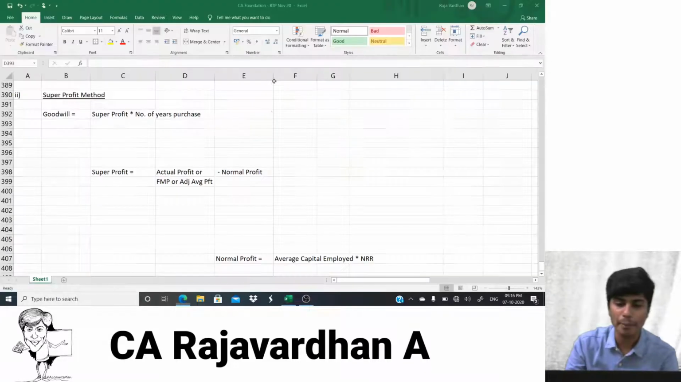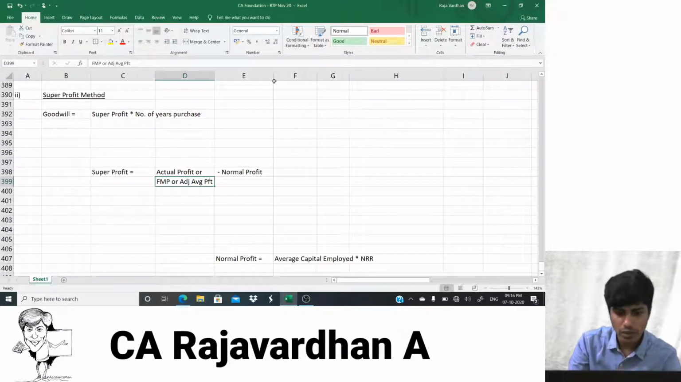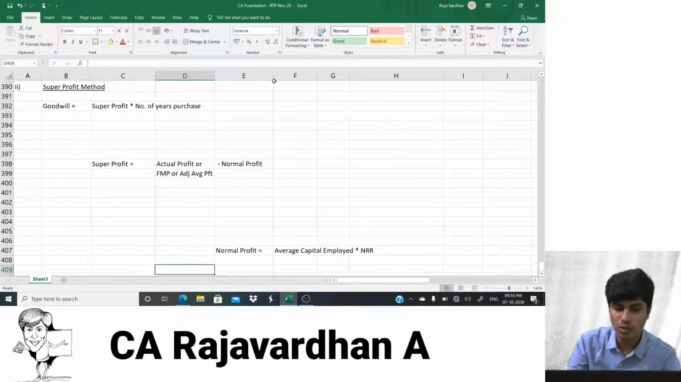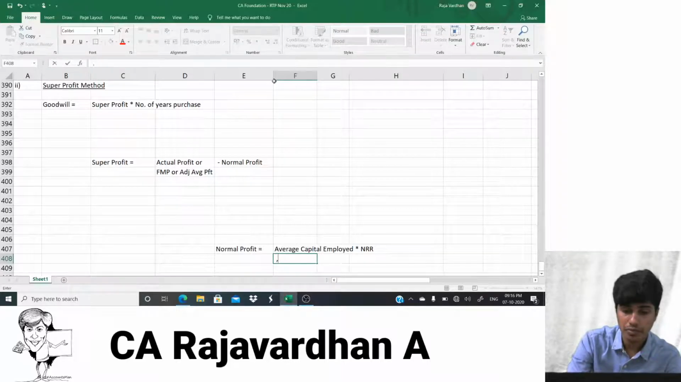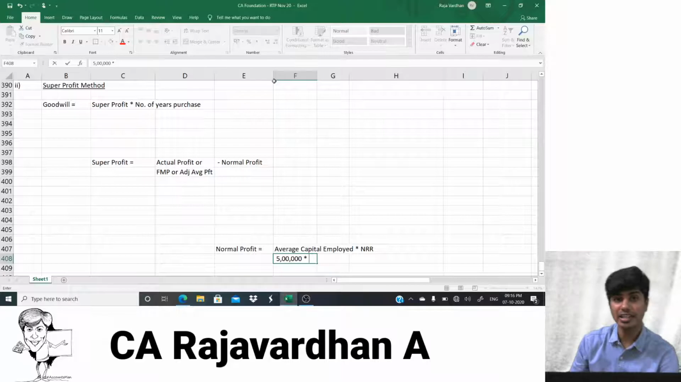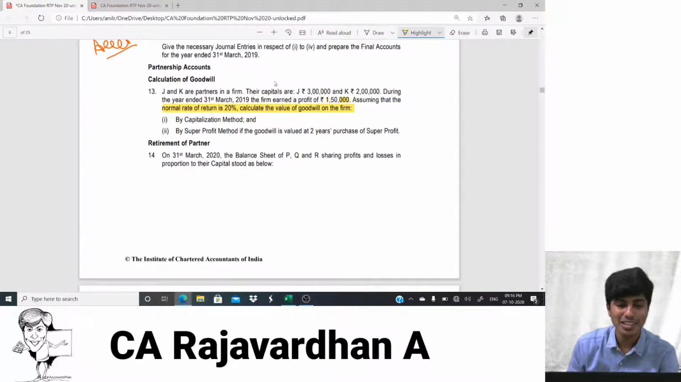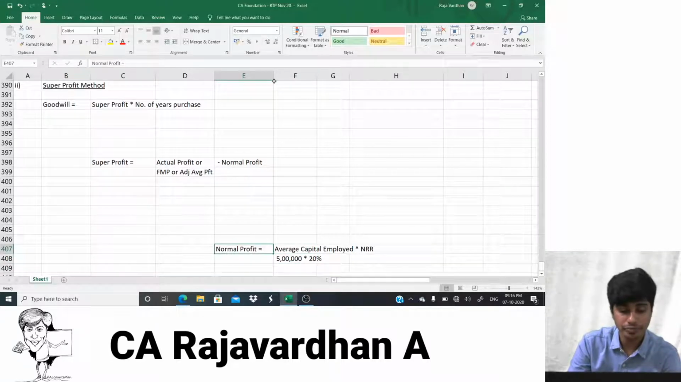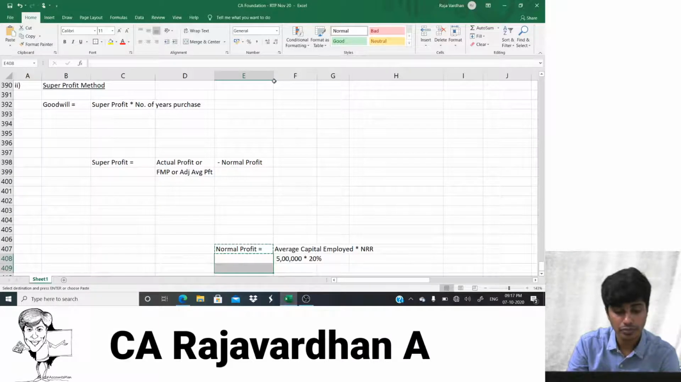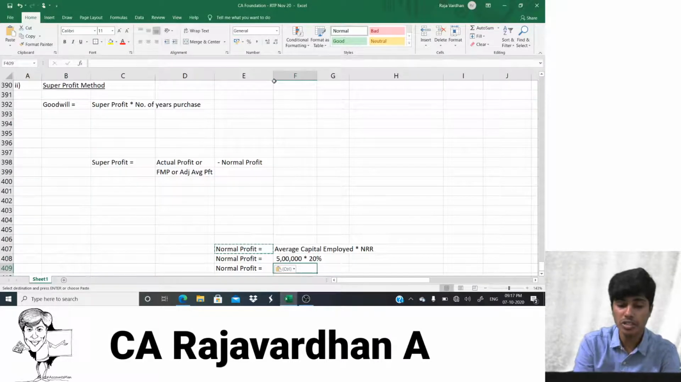So in this question, the capital is 5 lakh. So I'll go to average capital employed. They've not given closing and opening. If they would have given, would have done it that way. 5 lakh. How is it 5 lakh? Would I have to write again 3 lakh plus 2 lakh? I hope it's not necessary. So how much is the normal rate of return? 20%. What am I trying to find? Normal profit.